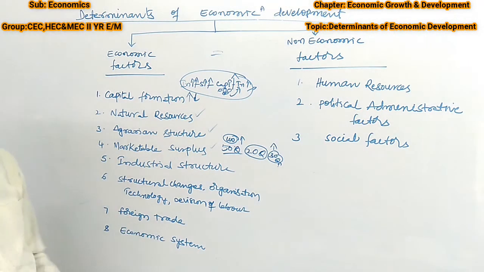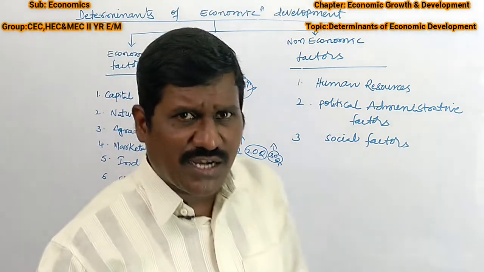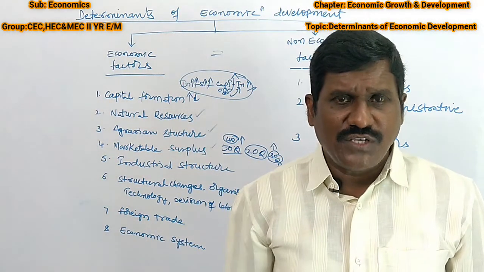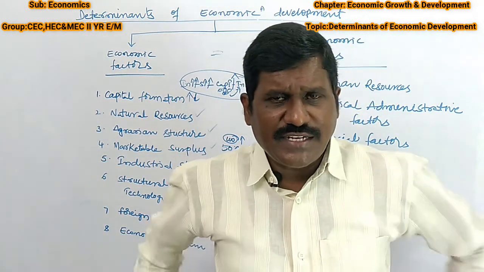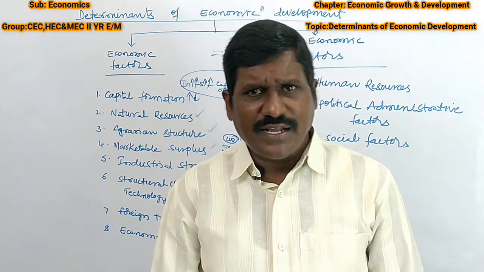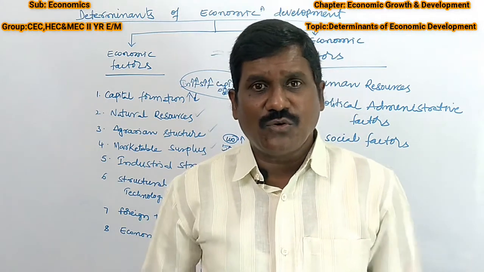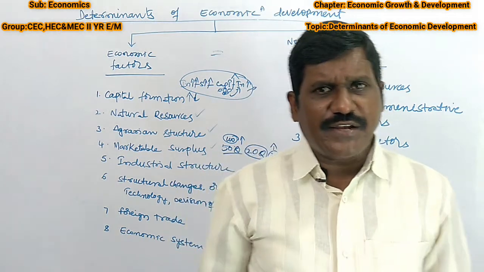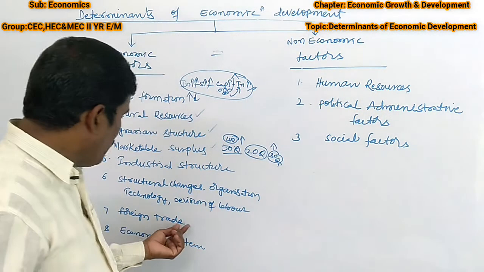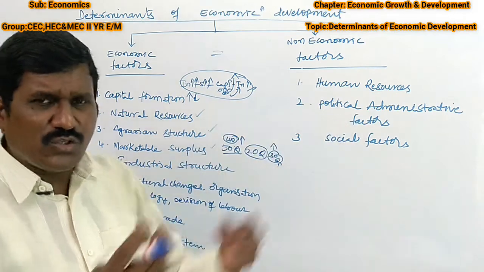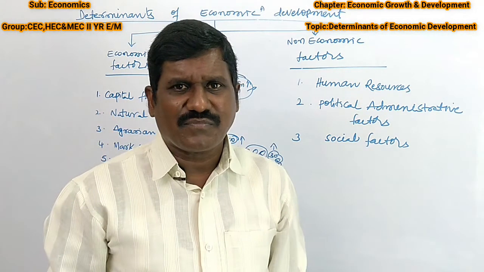Then foreign trade. Yes, foreign trade is also one of the causes of economic development. If we are getting more production, more productivity in agriculture and various sectors, automatically it is possible to increase foreign trade. So foreign trade is very useful to our countries.